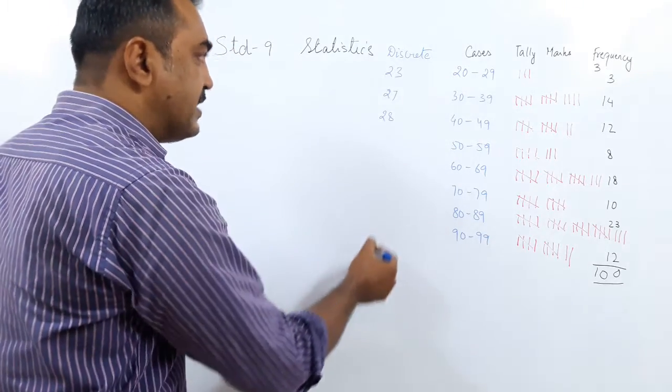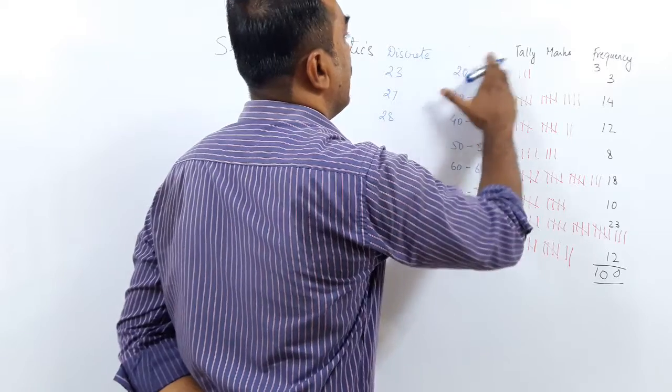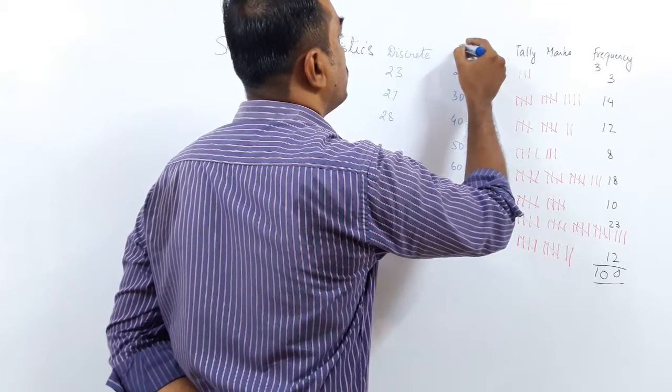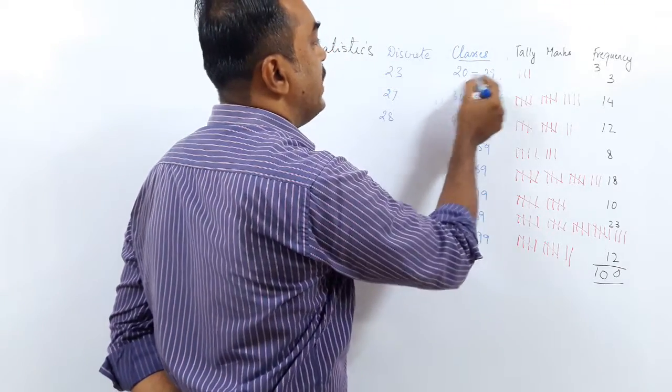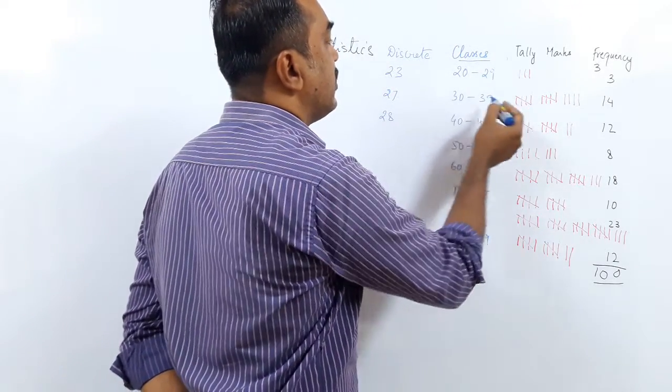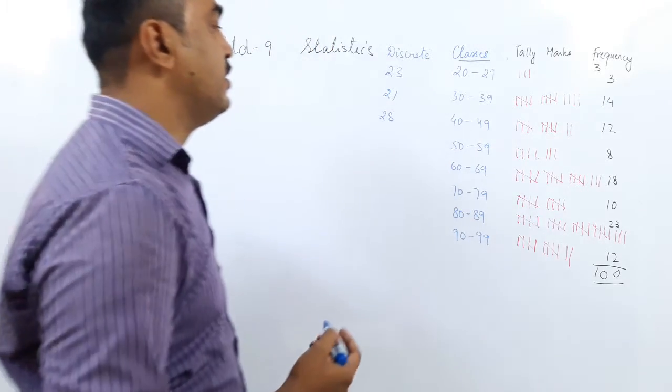Discrete means all the data is kept separate. But here, to make it easy, I made them into groups called classes. 20 to 29 is one class, 30 to 39 is another class, 40 to 49 another class, 50 to 59.